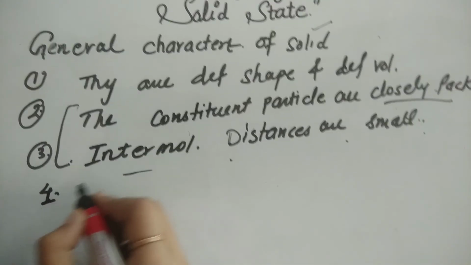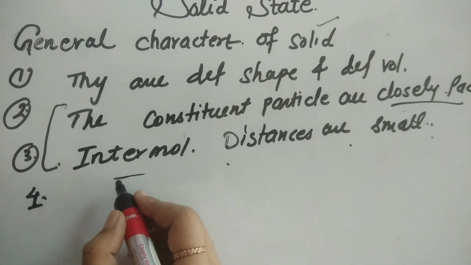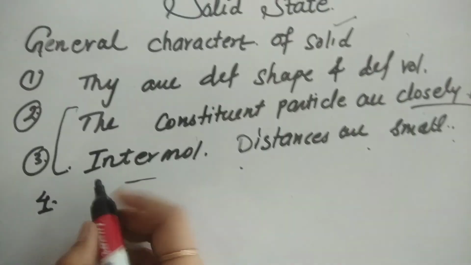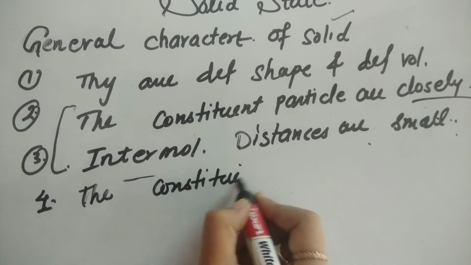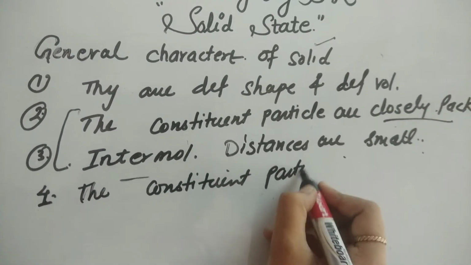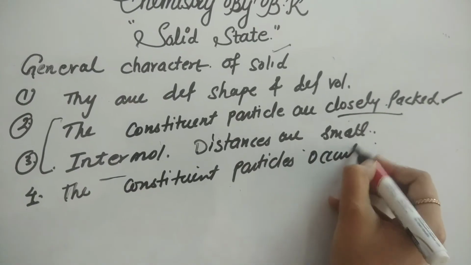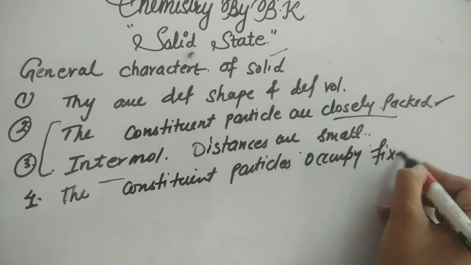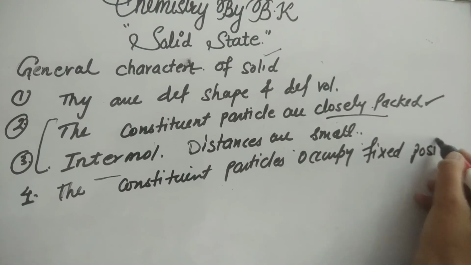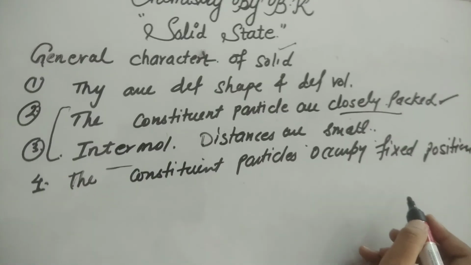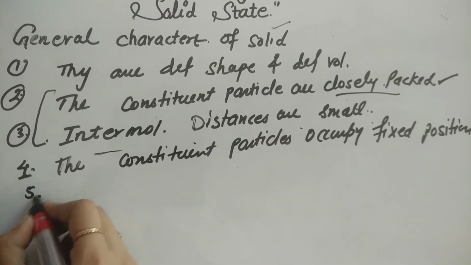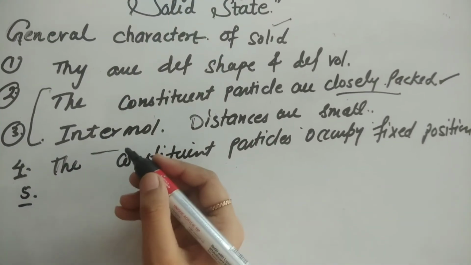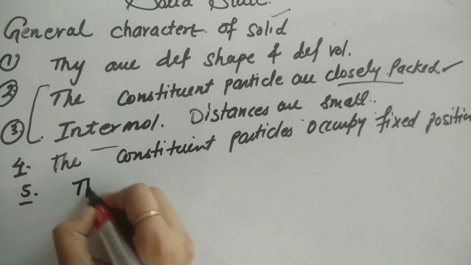Next point: the constituent particles occupy fixed positions. Students, the constituent particles are in fixed positions. The next point is that they possess rigidity, a main point.